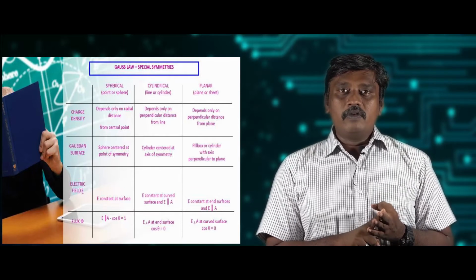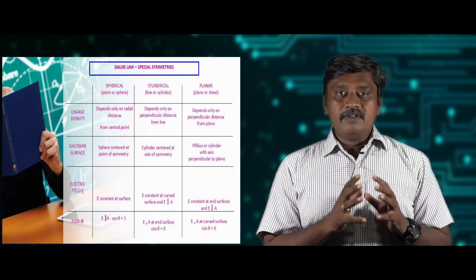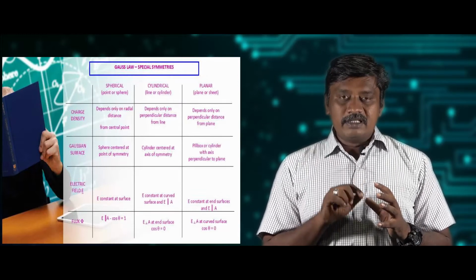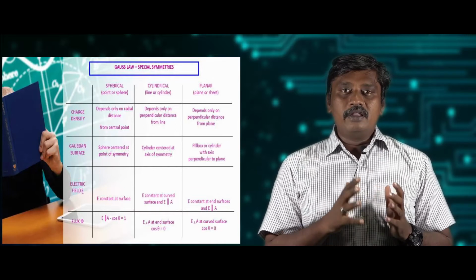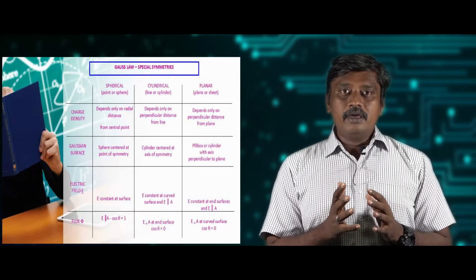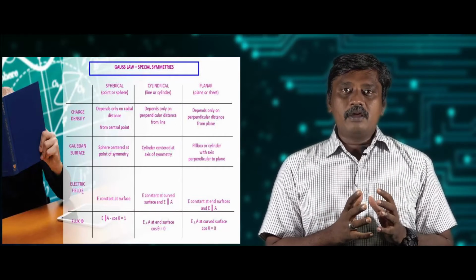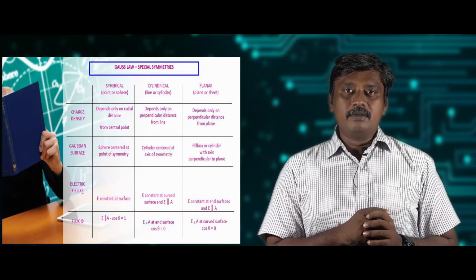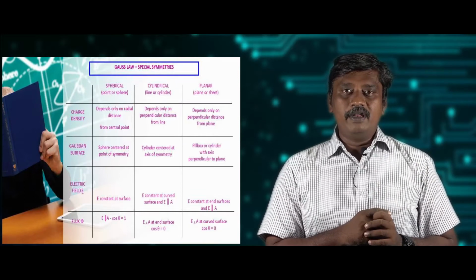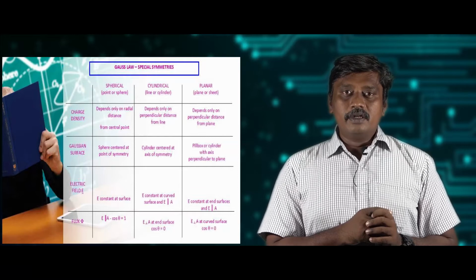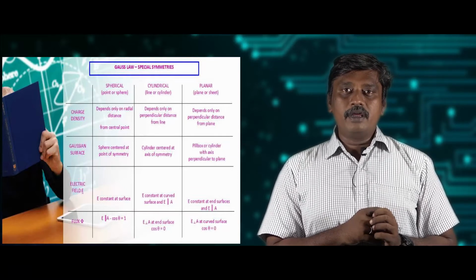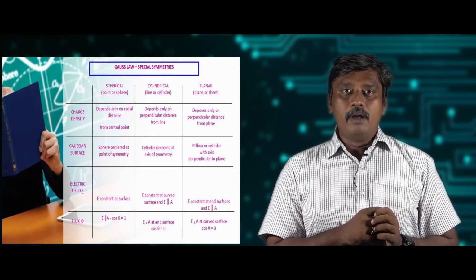Now we can see the Gaussian surface for these symmetries. For spherical symmetry, the Gaussian surface will be a sphere constructed from the center of the point. For cylindrical symmetry, the Gaussian surface will be in the form of a cylinder. In the third symmetry, planar symmetry, the Gaussian surface will be a plane.